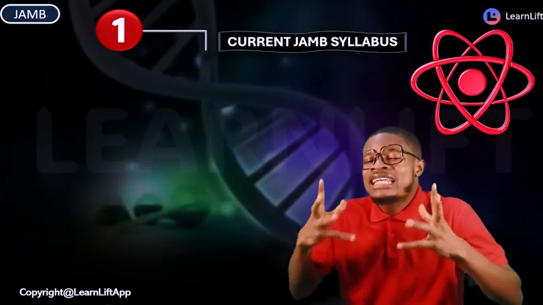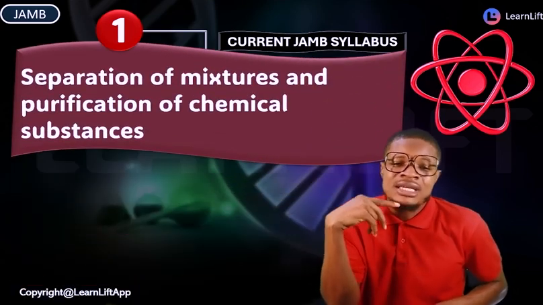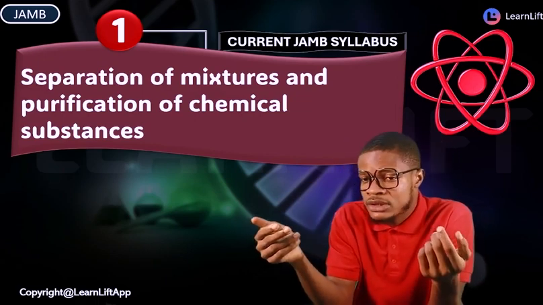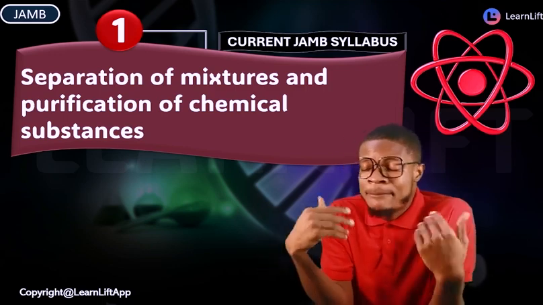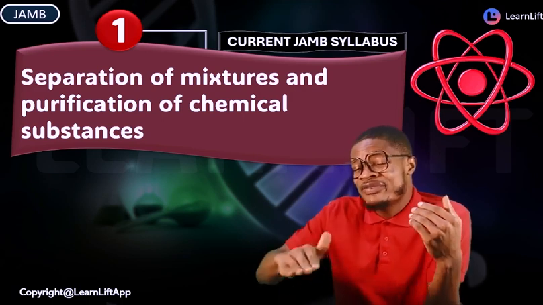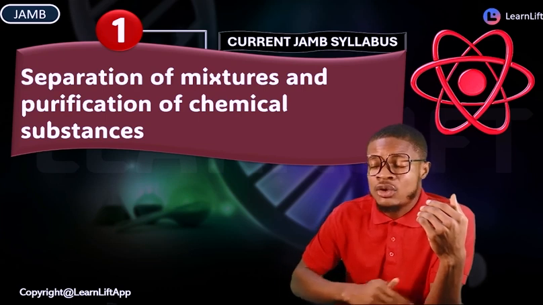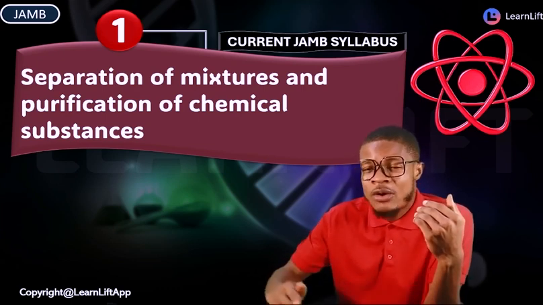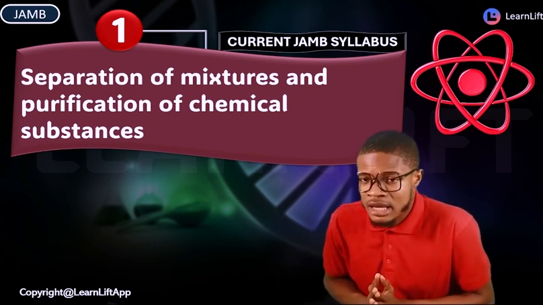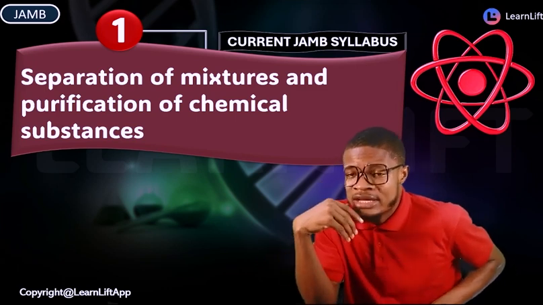Number one, under your current Jamb syllabus, first and foremost, this is your current syllabus. Number one topic is separation of mixtures and purification of chemical substances. In this first chapter, there are 5 different aspects under it: pure and impure substances, melting and boiling point, element, compound and mixtures, separation techniques, all of them put together 5. And then we have a series of classes under just this chapter 1 that you have to know.